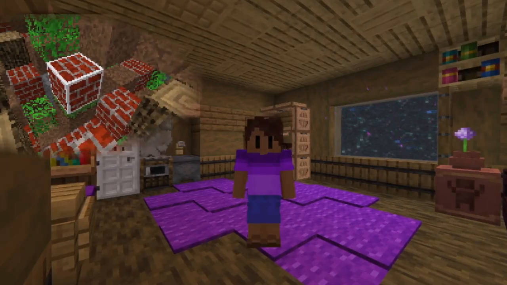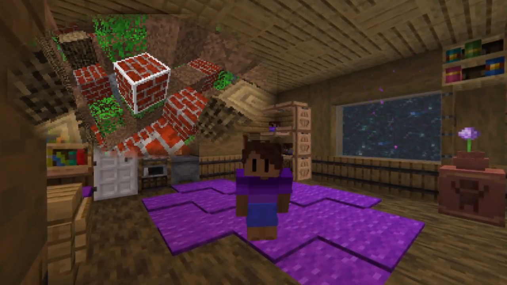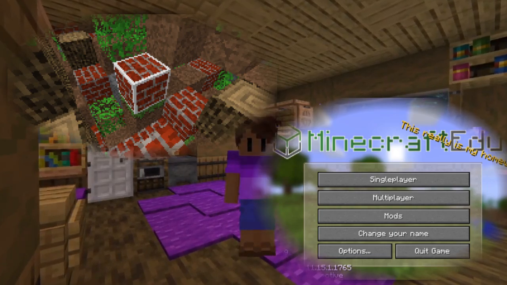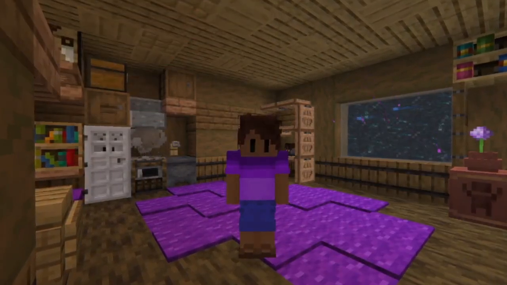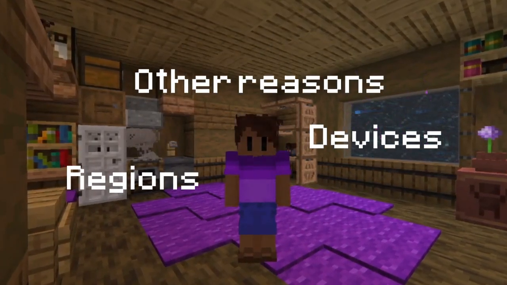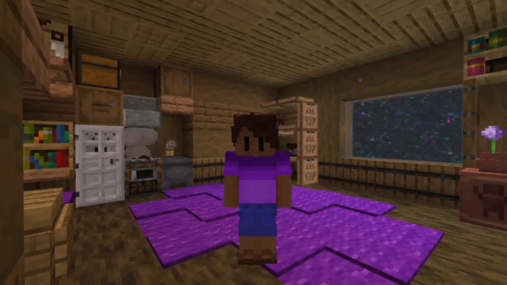Do you know about Minecraft 4K, which is not Minecraft in 4K resolution, or Minecraft EDU, which is not Minecraft Education? I'll talk about both these forms of the game later, because Minecraft has a plethora of different forms for various devices, regions, or other reasons, most of which have since been discontinued. These forms of the game are called editions.